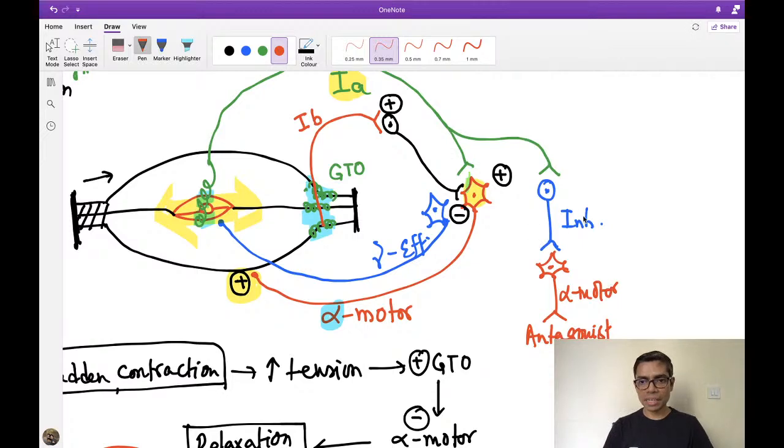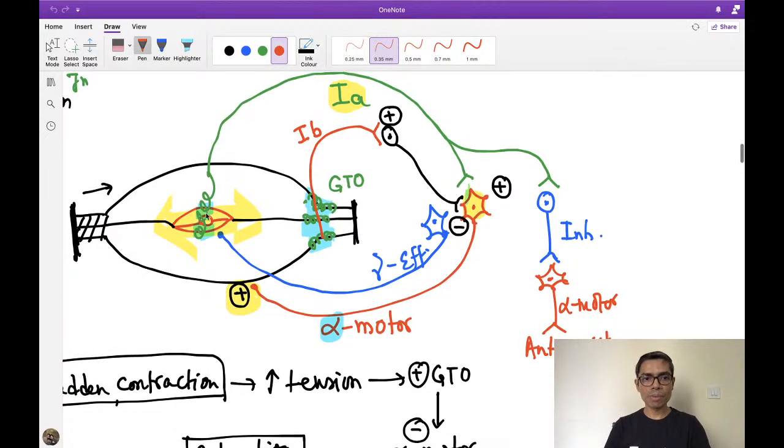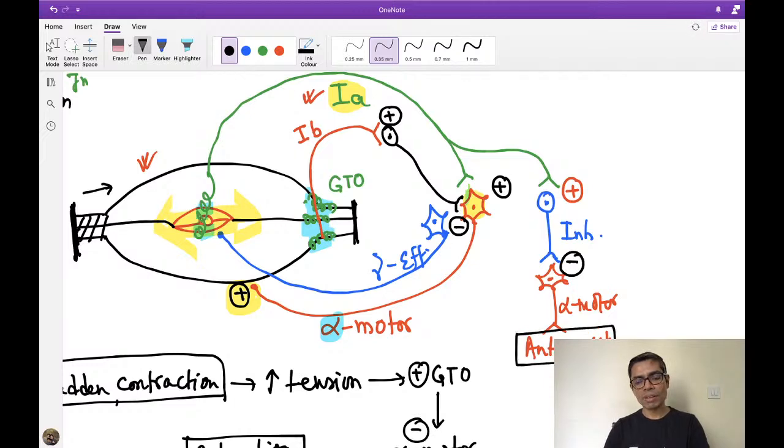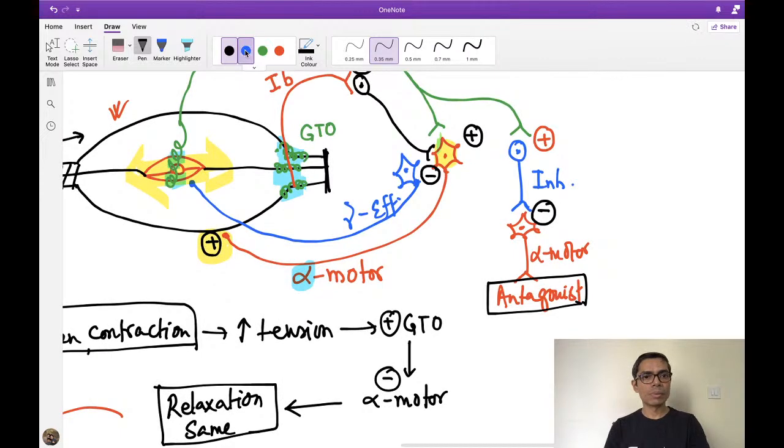Suppose this is my muscle, and I have stretched this muscle. If I stretch this muscle, the 1A fiber is active. Because of this 1A fiber being active, the same muscle is going to contract. Along with that, there is stimulation of this inhibitory interneuron. If you stimulate this inhibitory interneuron, it is going to inhibit the alpha motor neuron of the antagonist muscle. So the antagonist muscle will go for relaxation.